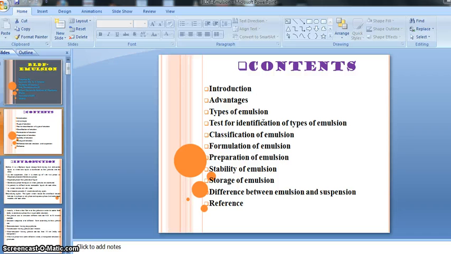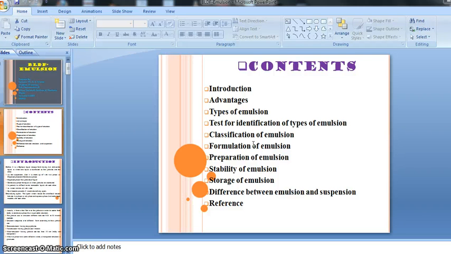Means whatever ingredients or additives we need to prepare an emulsion, like emulsifying agents, then some preservatives, flavoring agent, right? These are the basic requirements for the preparation of our emulsion, in which we are discussing the emulsifying agent, right? That is, the classification of emulsifying agent.